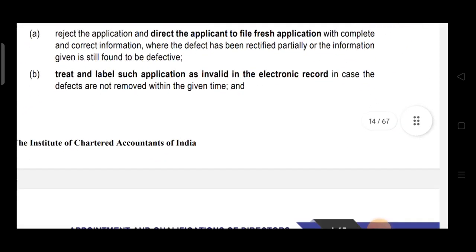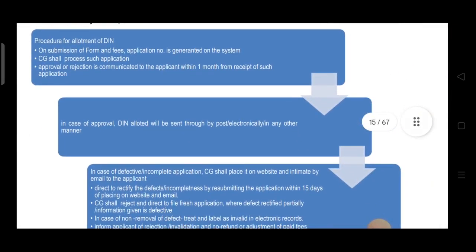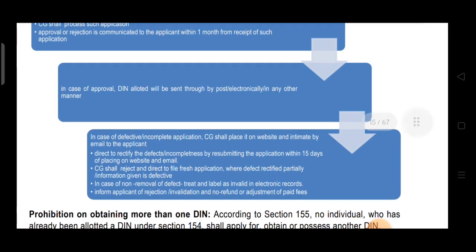Now in case of approval, the DIN allotted will be sent by post or electronically or in any other manner. In case of defective or incomplete application, CG shall place it on the website and intimate by email to the applicant, directing to rectify the defect or incompleteness by resubmitting the application within 15 days of placing on the website and email. CG shall reject and direct to file a fresh application when the defect is rectified partially or information given is defective.